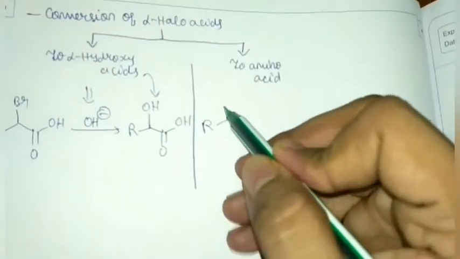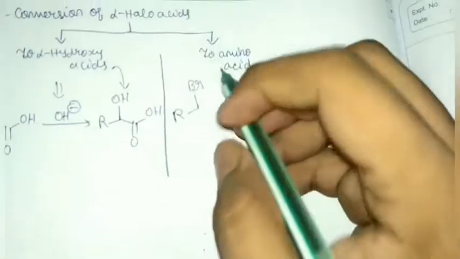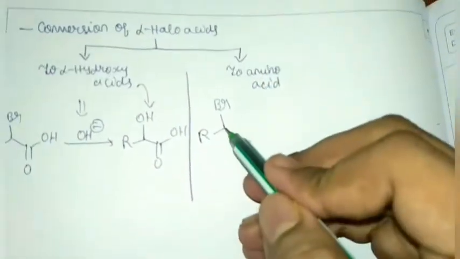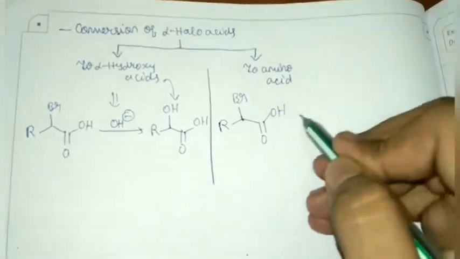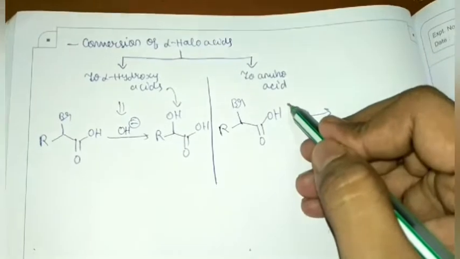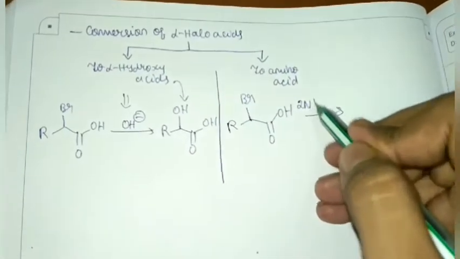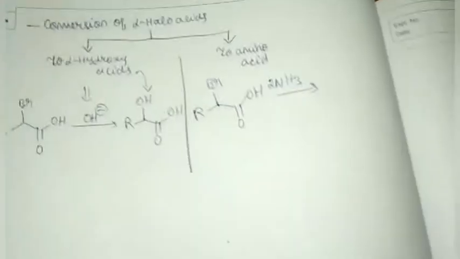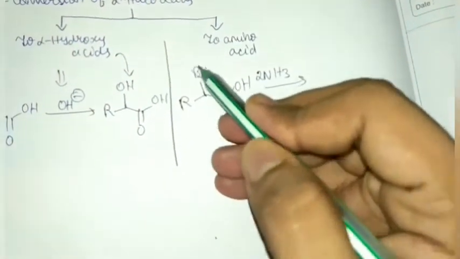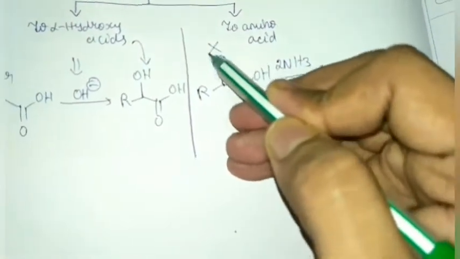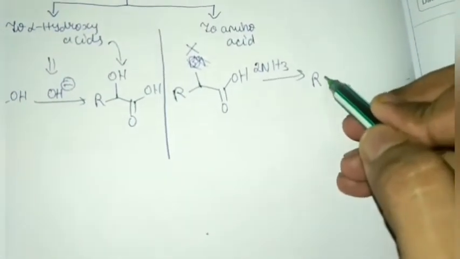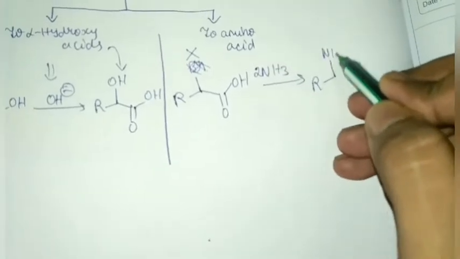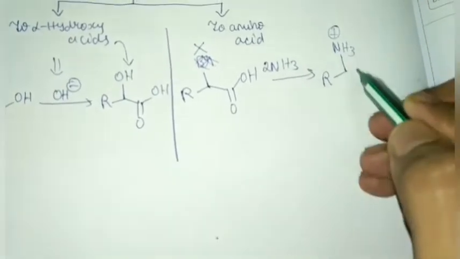So if you see R-CH(X)-COOH, it will react with two molecules of NH3, ammonia. We'll take Br, or we can take generally X, any halogen.